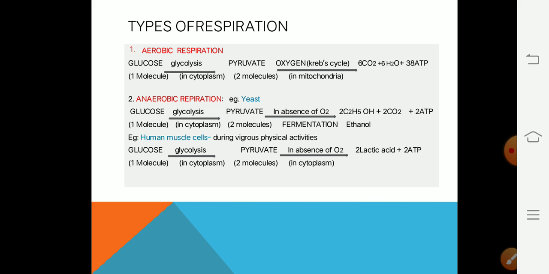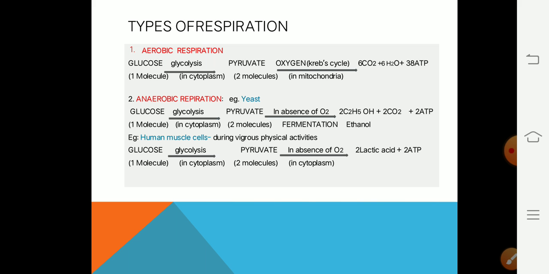Now this pyruvate enters into the Krebs cycle, and in the presence of oxygen it breaks down into 6 molecules of carbon dioxide and 6 molecules of water, and it generates a large amount of ATP, that is 38 molecules of ATP. And this process, known as the Krebs cycle, takes place in the mitochondria.